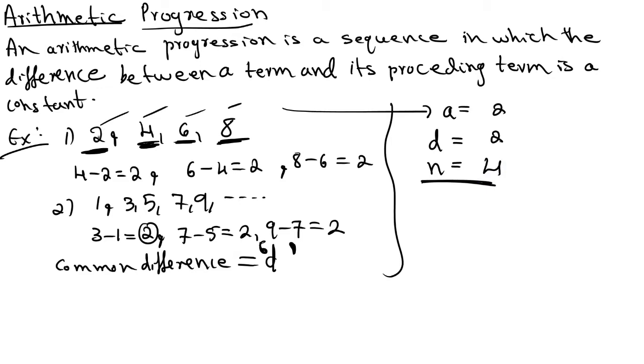What is the first term? That is 2. What is the 4th term? The 4th term is equal to 8. Like that, Tn means the nth term. T3 means the third term. What is the third term here? The third term is equal to 6. The fourth term is equal to 8, and the second term is equal to 4. T1 means the first term of the arithmetic progression, T2 means the second term, T3 means the third term, and similarly T4 means the fourth term. Then what is the meaning of Tn? Tn means the nth term of the arithmetic progression.